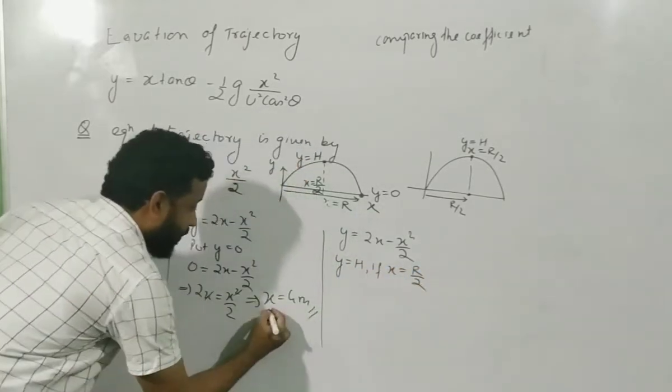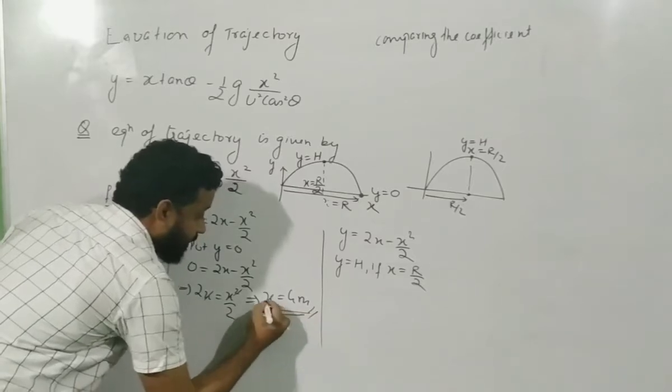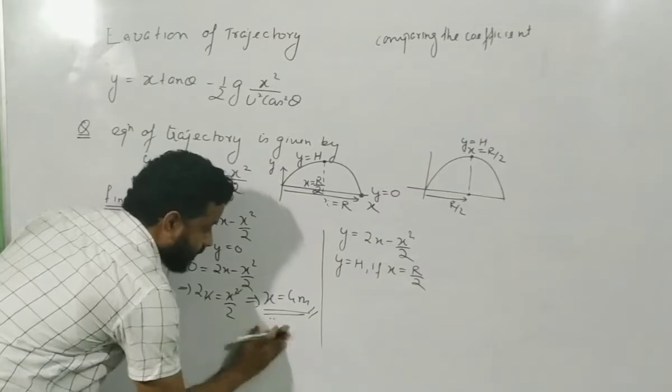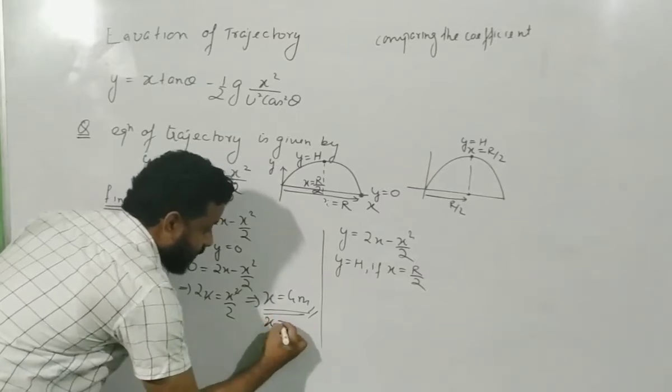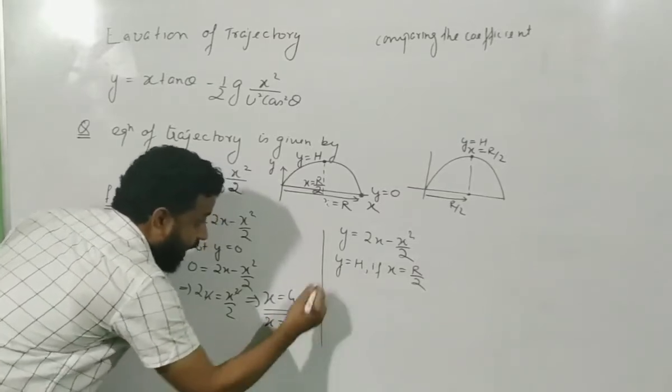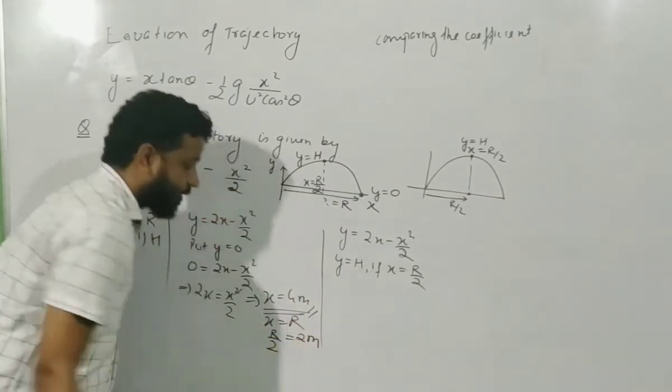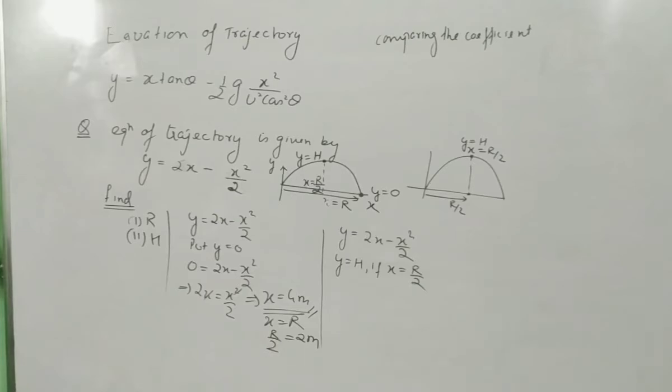And we have already found the value of r. How much is r? R is 4 meters. So this x is equal to r, the range. So what is the r by 2 value? R by 2 will be equal to 2 meters. Correct? That is 4 by 2, that is half of the range.